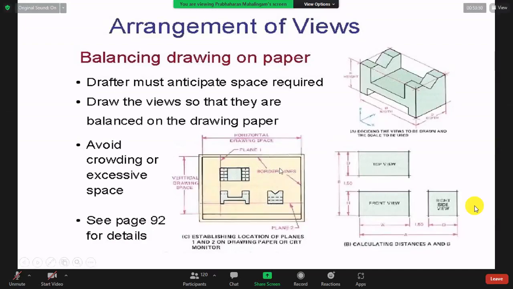This way, the front comes up, the plan comes down, and the end comes up. So this is the first angle. In the first angle, the front is always up. This is the third angle, where the plan is up, in the top position. In the first angle, the front is always in the top. So tell me why.